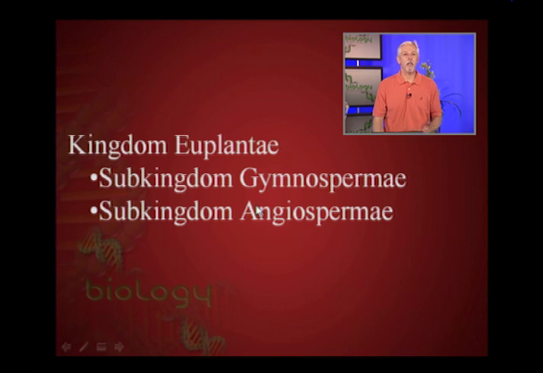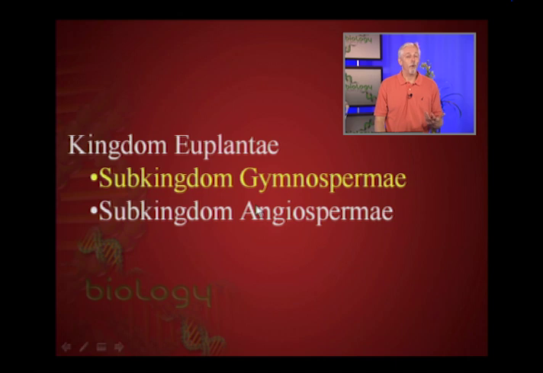All right, now, getting back to the Euplantae then, there are also a couple of subkingdoms that are very important, and we're next going to transition then to plants that are not only structurally complex, but have a more complex or more advanced life cycle as well. So these would be the seed-producing plants. So there are two major groups of seed-producing plants, the gymnosperms and the angiosperms.